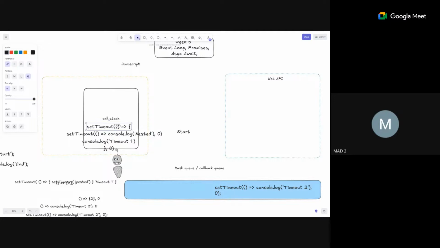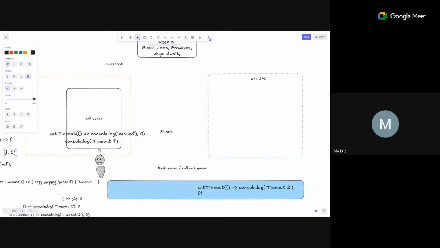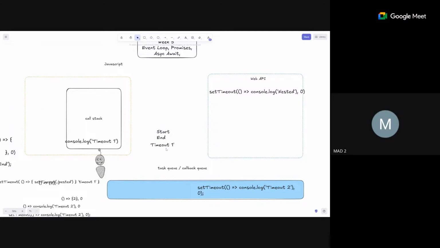Okay, what is the function inside here? Let's see. This is the function inside it: set timeout, console.log and nested. Now this function gets executed, so the set timeout will be moved to the web API and console.log timeout is synchronous. This gets executed right now. So start, end, I forgot to write, but it will be end here. Start, end, timeout 1.